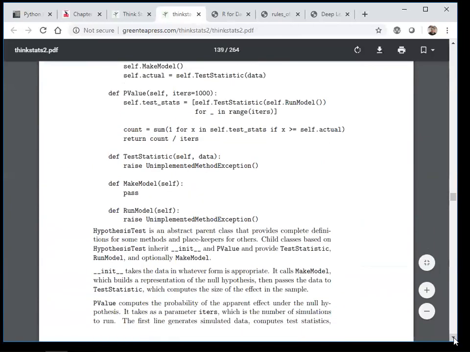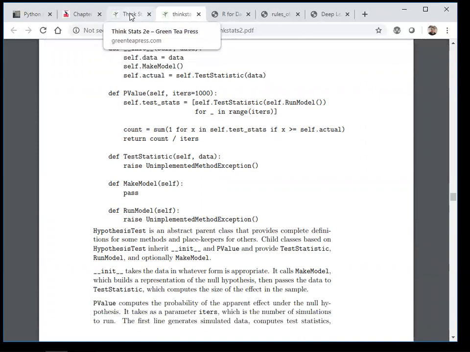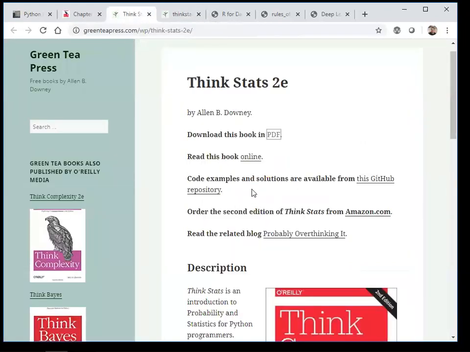So it will definitely make it easy for you to learn these things. So definitely the second book is something called Think Stats. Again, the publisher over here is O'Reilly, and the author is Allen B. Downey.